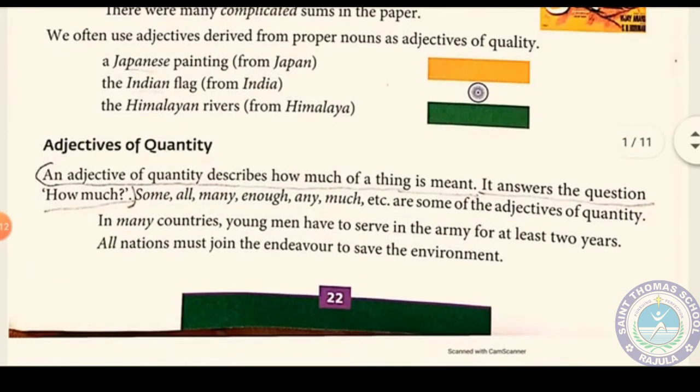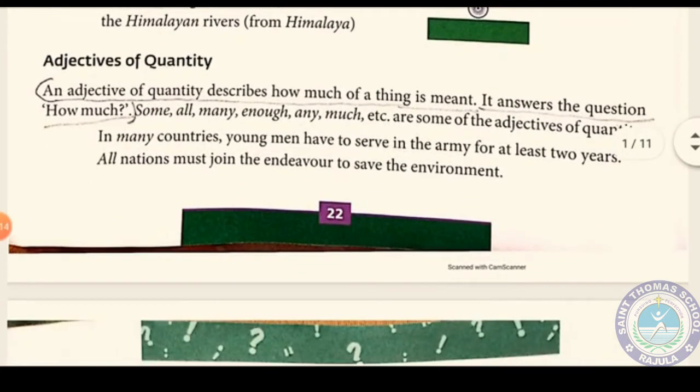Then adjectives of quantity. An adjective of quantity describes how much of a thing is meant. It answers the question how much. Some words which we use, such as some, all, many, enough, any, much, etc., are some of the adjectives of quantity.